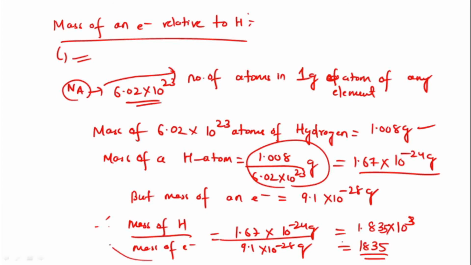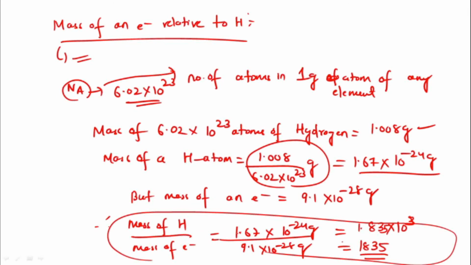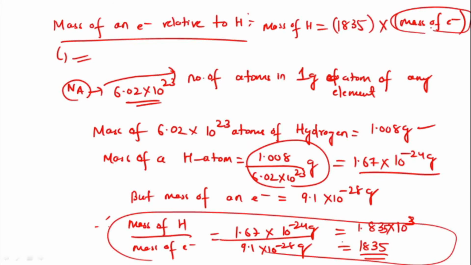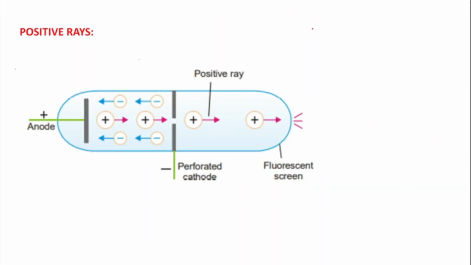So what am I getting from here? The mass of hydrogen is equal to 1835 times the mass of electron, isn't it? Or vice versa, the mass of electron is 1 by 1835 times the mass of hydrogen. So are you getting it? The mass of electron is 1 by 1835 times the mass of the hydrogen atom. This is the crux of the things.